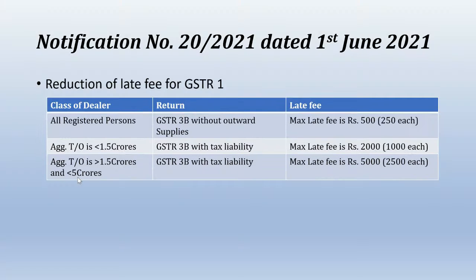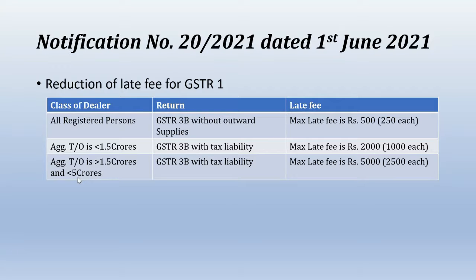Next, notification 20/2021. This notification is issued for the purpose of reducing late fee for GSTR 1. Here again, for all the registered persons who are filing the nil return, the maximum late fee is 500 rupees, that is 250 each. And when there is a tax liability, again the late fee depends upon the turnover.